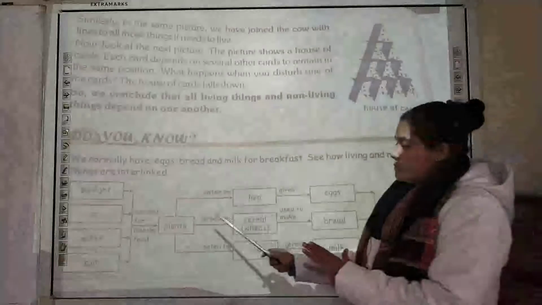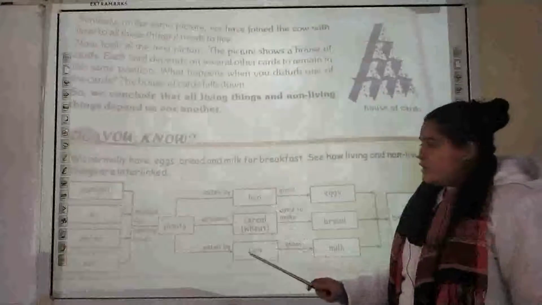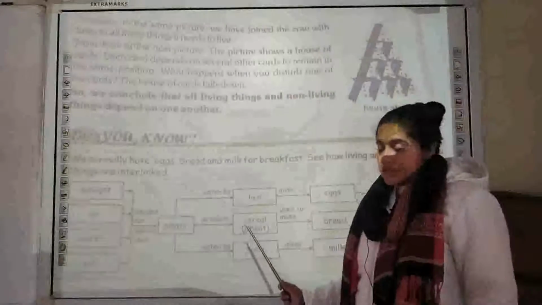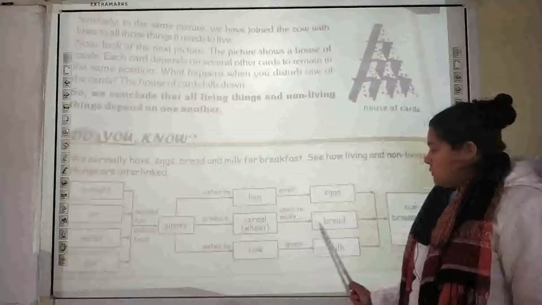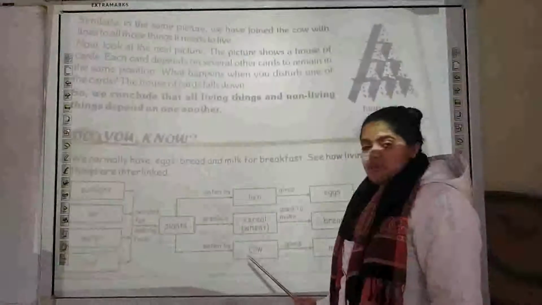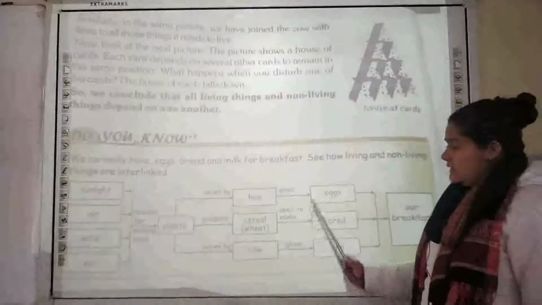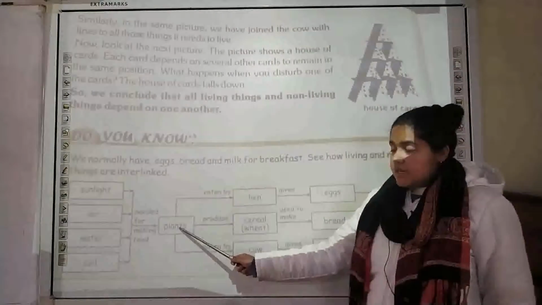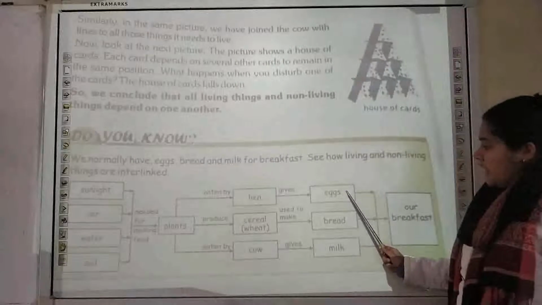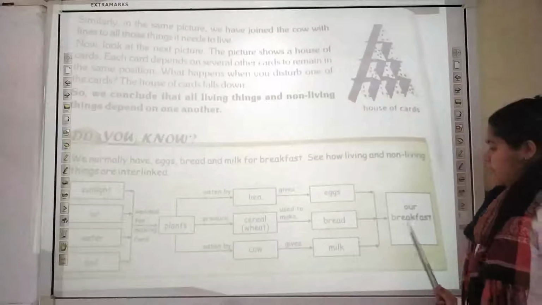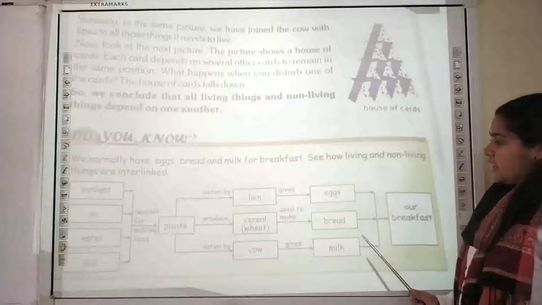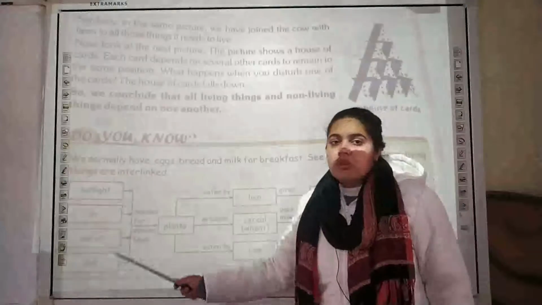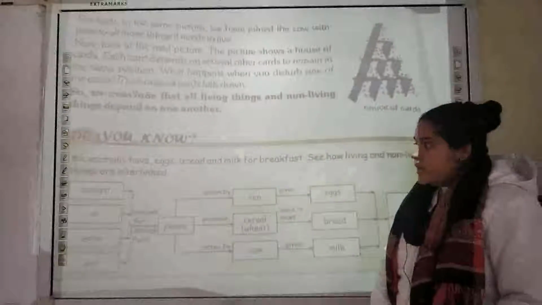Now next, these plants can be eaten by a hen, that gives us eggs. These plants will produce cereals. Wheat is required to make bread, and plants can be eaten by a cow, which is going to give us milk. So these are the products which we obtain indirectly or directly. They are all interconnected with the plants here, and these are your eggs, bread and milk, and they are eaten as our breakfast. So here you can understand how they are interconnected. Both living and non-living things are required for that.